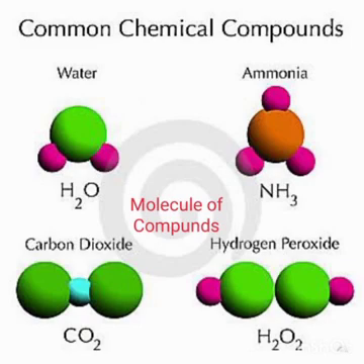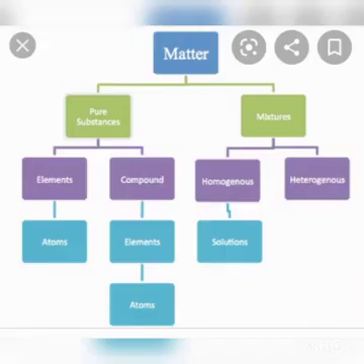A molecule of a compound consists of a fixed number of different types of atoms chemically combined together. See here, H2O, NH3, CO2, H2O2. Here, all the molecular compounds are chemically combined from some of the elements. In H2O, hydrogen and oxygen chemically combined together to give water. In ammonia, nitrogen and hydrogen are chemically combined together. So, a molecule of a compound means two different types of atoms are chemically combined together.